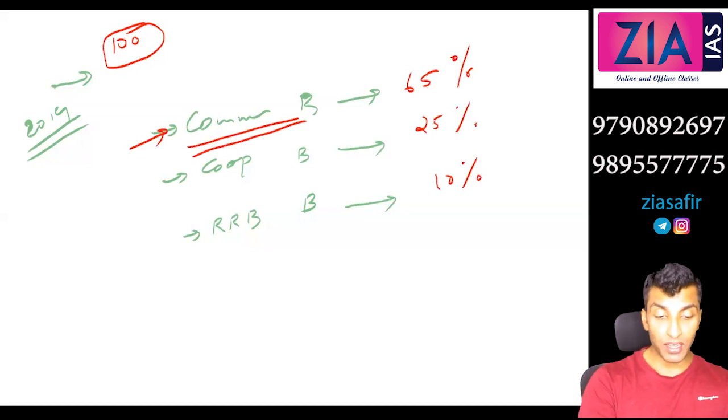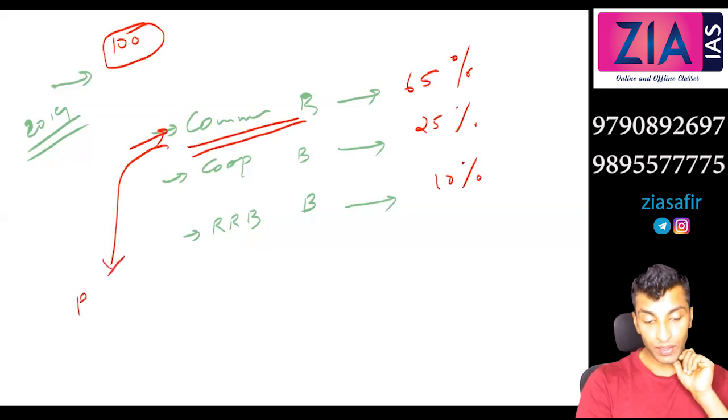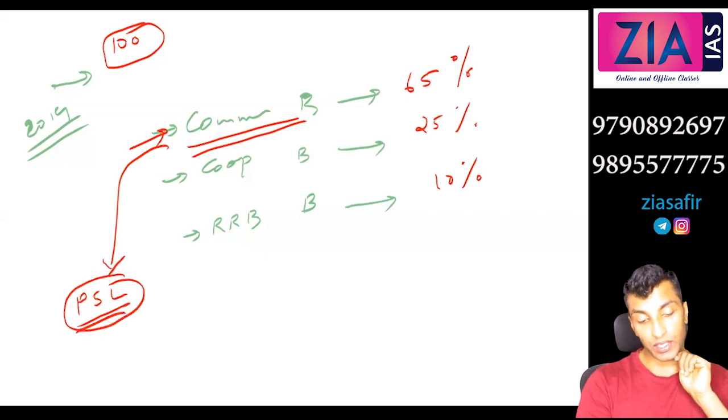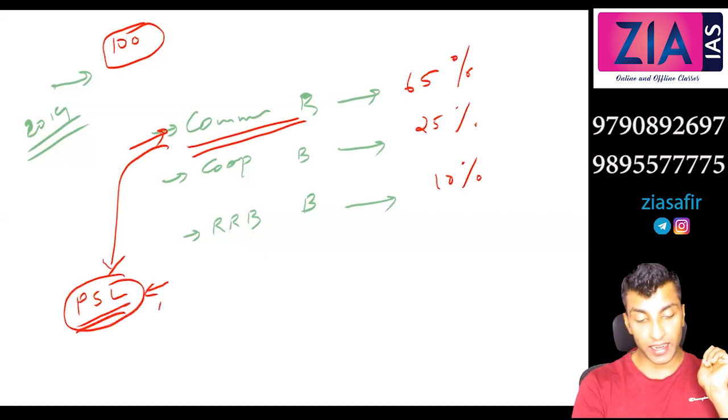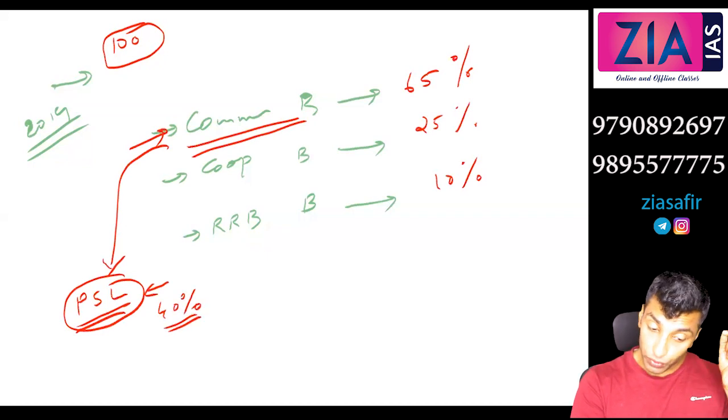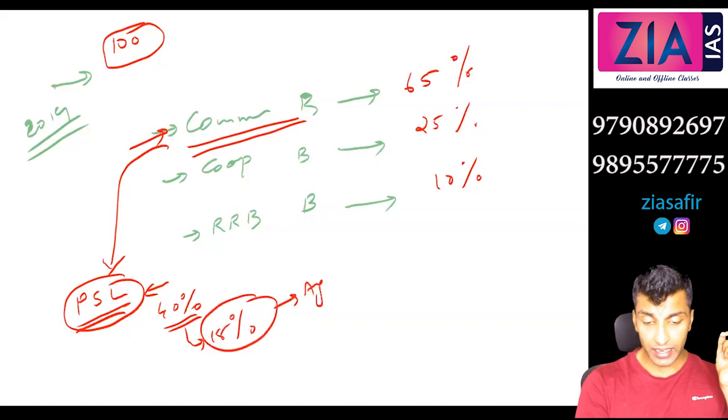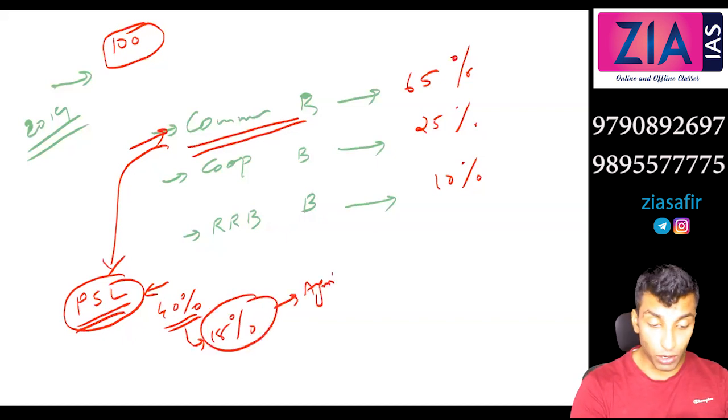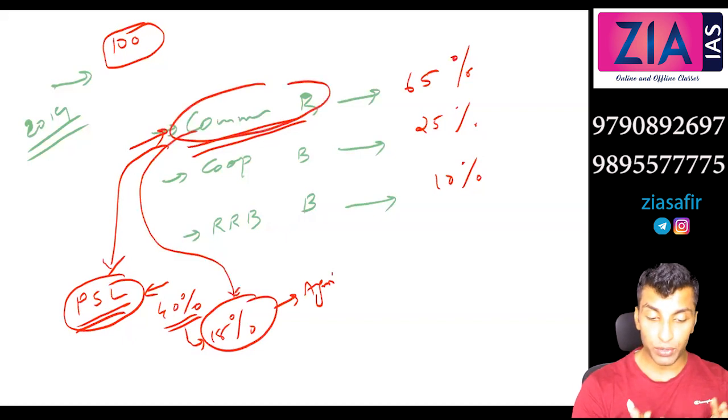It is because of compulsory lending under priority sector lending. You have to lend 40% to the priority sector, out of which 18% should be given to agriculture. That means out of the total credit of commercial banks, 18% should go to agriculture.